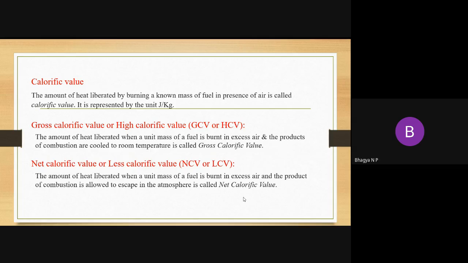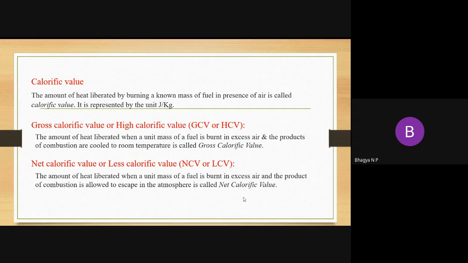But the only difference between NCV and GCV is that in GCV we cool the products, but in NCV, after the complete combustion of fuel, the heat is liberated along with the products, but here the products are not cooled. Whatever products are formed are directly allowed to escape to the atmosphere. Means the combustion products are allowed to go to the atmosphere.